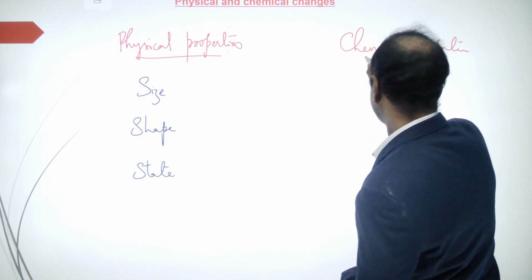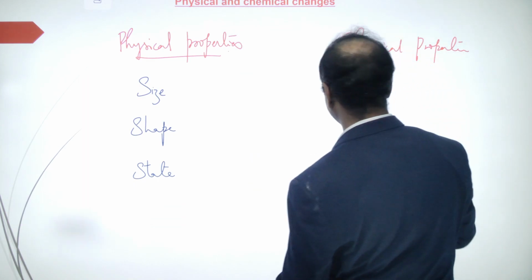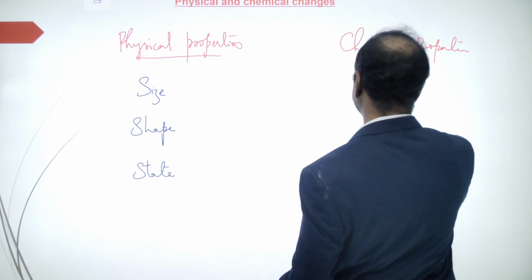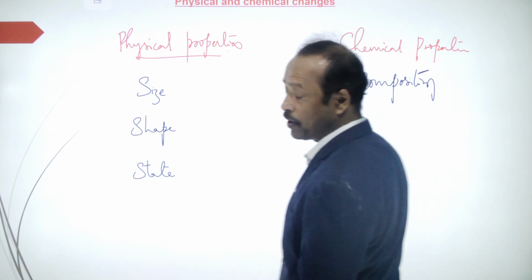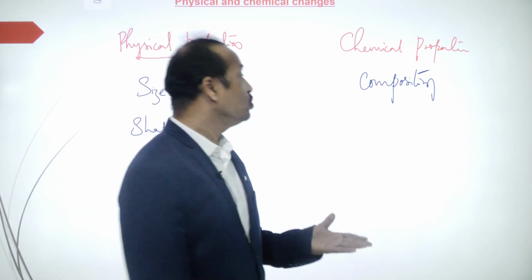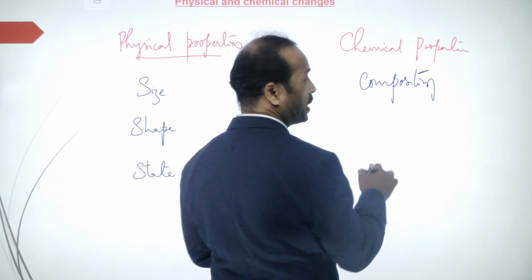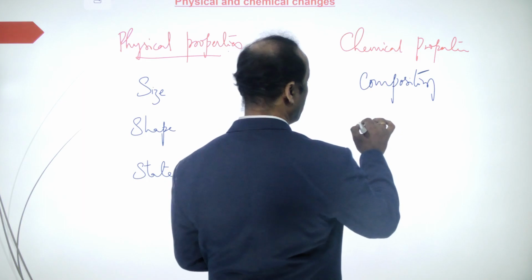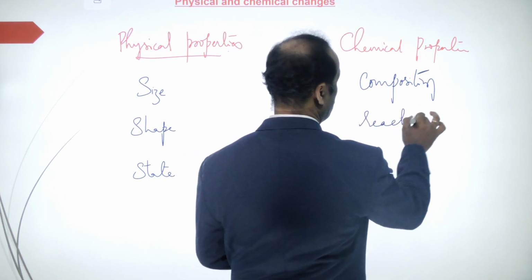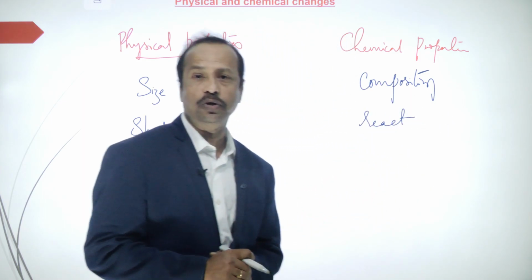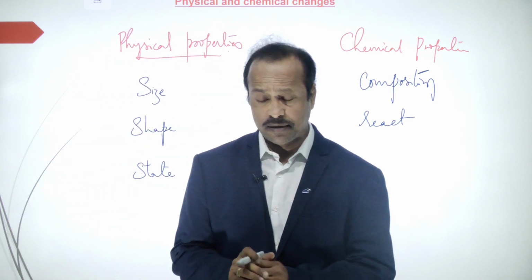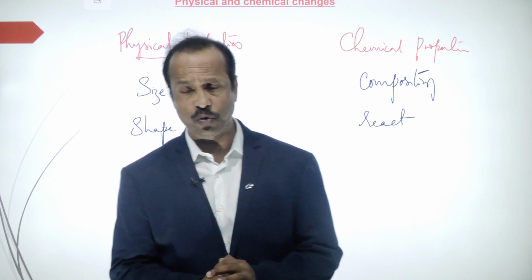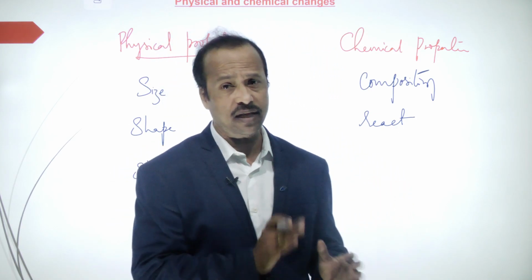And chemical properties, examples we can give: composition. Composition means how it is made up. How do they change, how do they react with other elements. That is about chemical properties. So changes are of two types called physical change and chemical change.